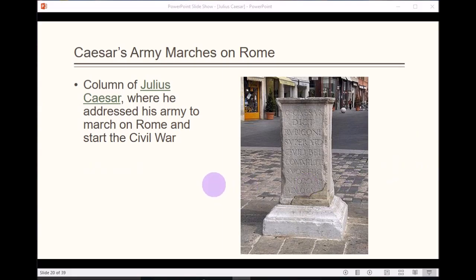All right, this is not on your paper, but it's just a little history for you here. This is a column that is still standing in Rome today that was built to commemorate how Caesar came into Rome and started a civil war, basically.